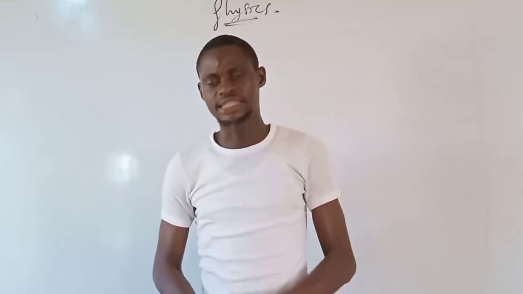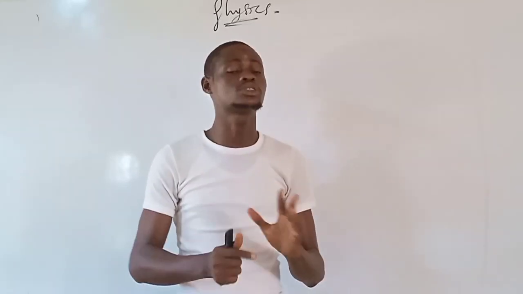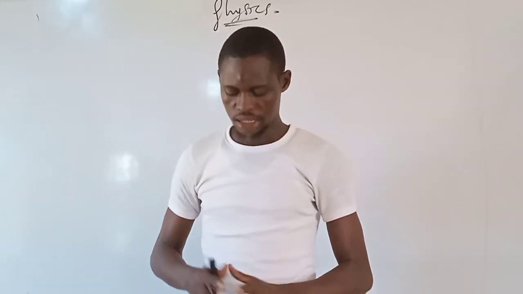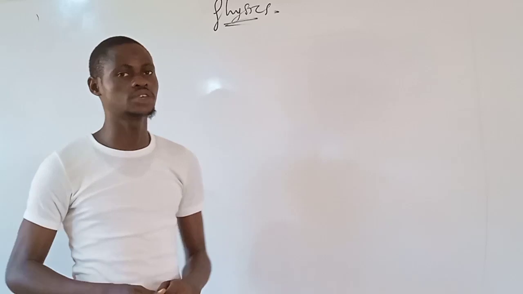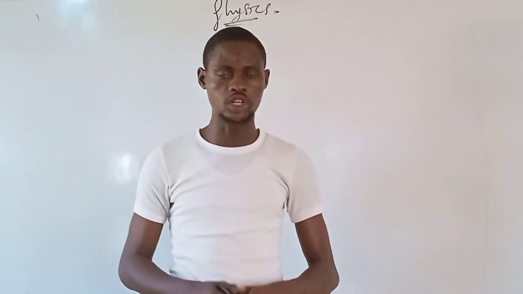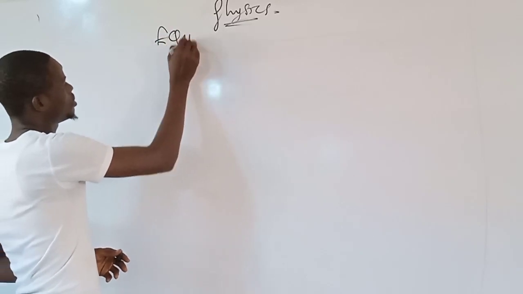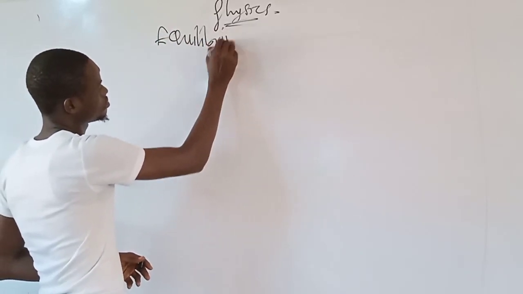Now, let's take a look at these questions. Even though they twist it for you, there's a way that you can easily answer them and understand what they are talking about. Take a look at this question, the calculative aspect of equilibrium, for a body to be in equilibrium.